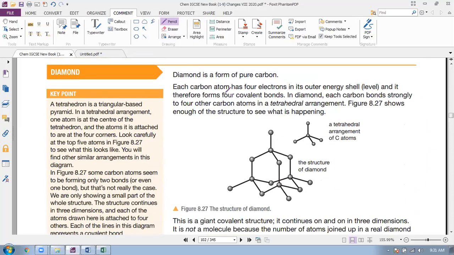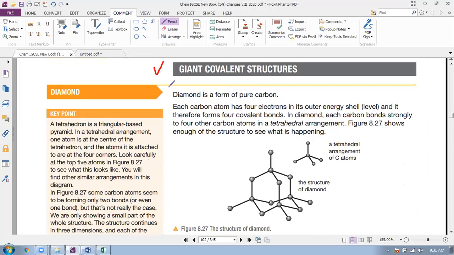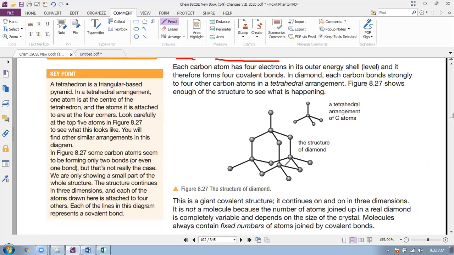Now we will read giant covalent structure, that is diamond. Diamond is a pure form of carbon. Look at this structure of diamond. This is the diamond that people use as jewelry, the famous ornaments all around the world made by diamond. This is that diamond that we are studying here.